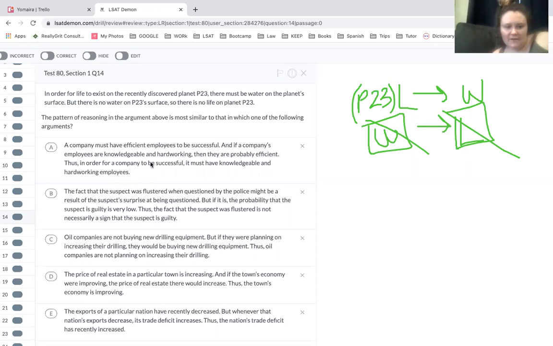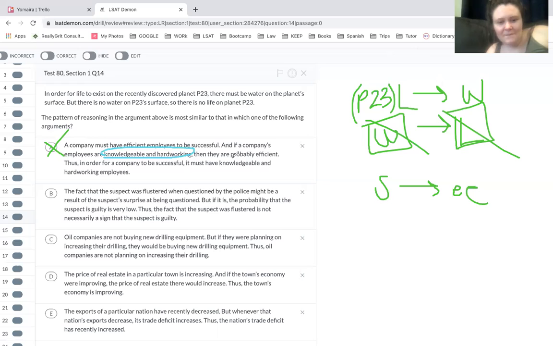A company must have efficient employees to be successful. So if we're successful, that means that we have efficient employees. And if a company's employees are knowledgeable and hardworking, they are probably efficient. Yeah, this is wrong already. We're bringing in more variables. When I saw knowledgeable and hardworking coming in, I didn't read it. And then I read it, but then I read probably efficient, and I was like, yeah, that can't be it.